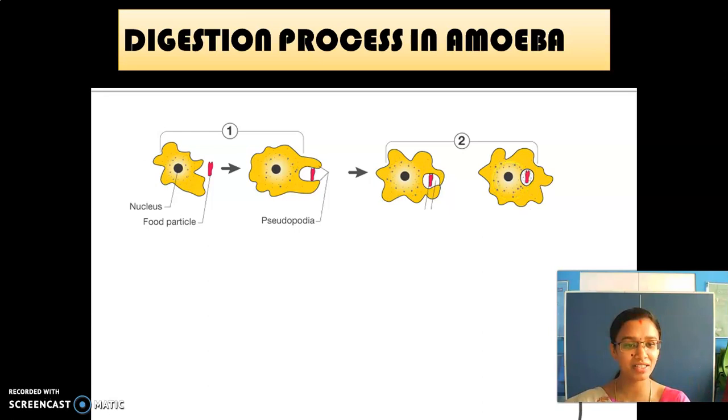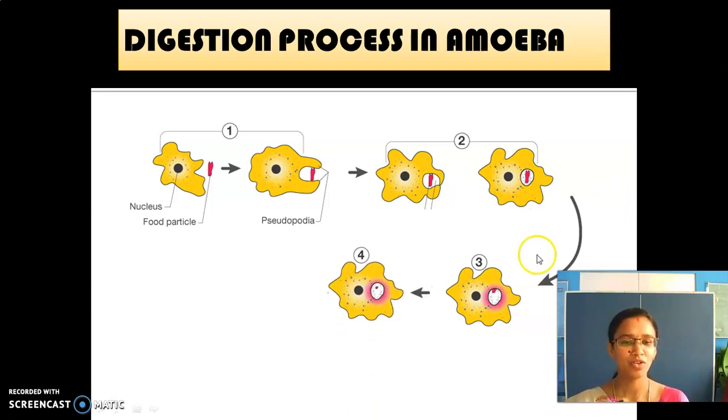And then next, what happens? Yes. It is digested with the help of the food vacuole. See, in human beings, we have a mouth, a digestive system, all the parts. But the amoeba does not have any separate organs for digestion. So the digestion process takes place completely in the food vacuole.